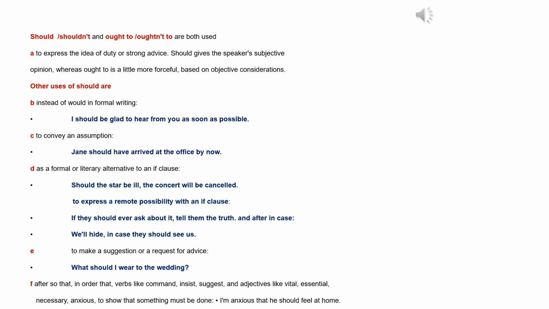E. To make a suggestion or a request for advice. What should I wear to the wedding? F. After so that, in order that, verbs like command, insist, suggest, and adjectives like vital, necessary, anxious, to show that something must be done. I'm anxious that he should feel at home.